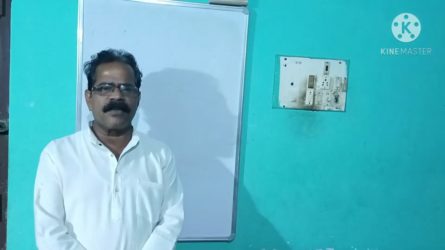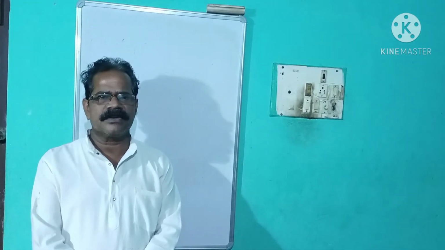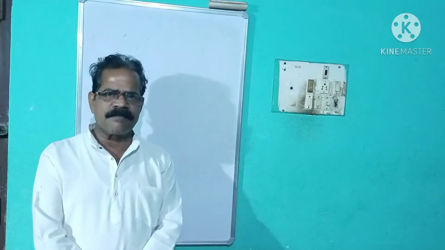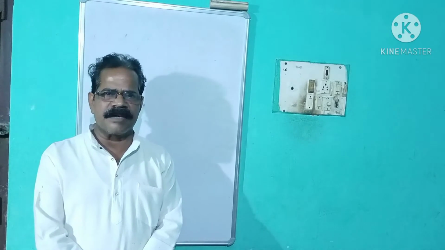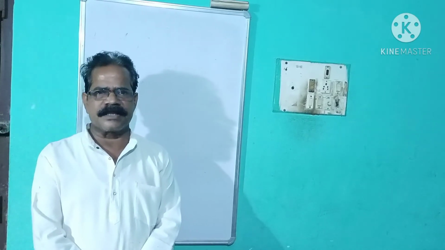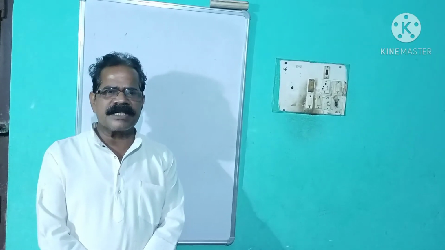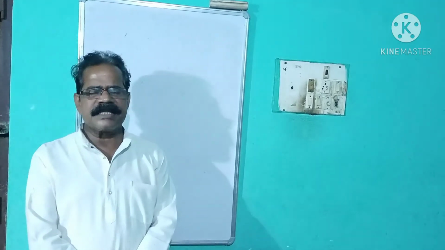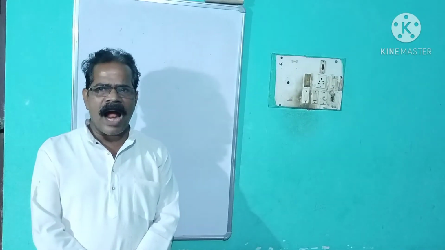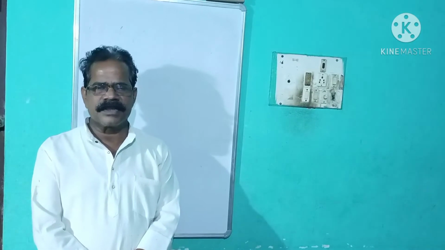In some grammar books, students, there is another type of a simple sentence which is given, that is optative sentence. Let us discuss today simple sentences which can be changed into negative and interrogative.